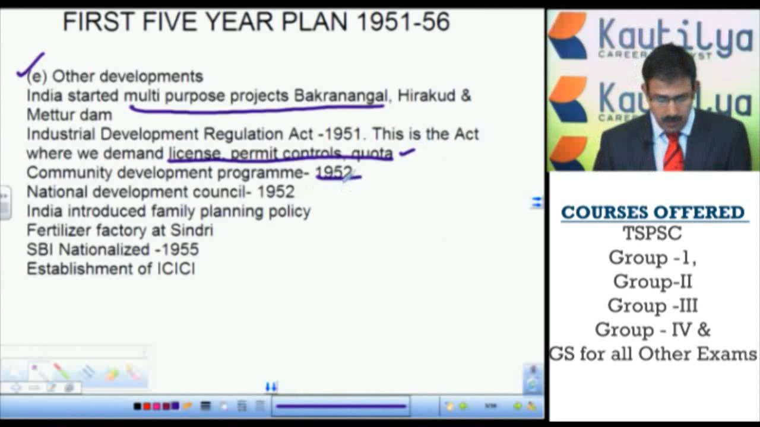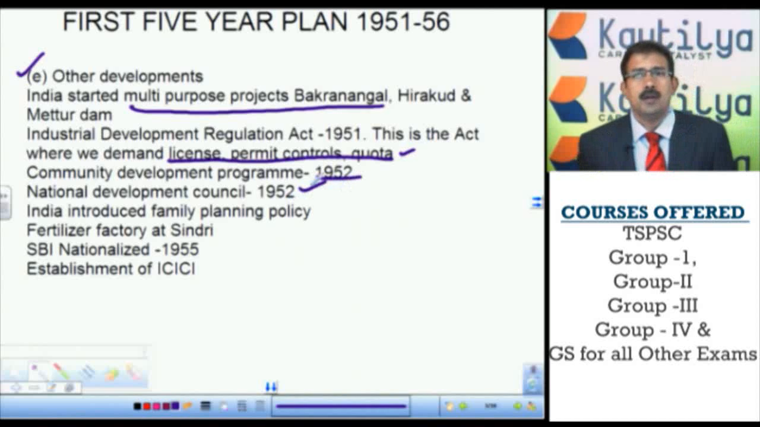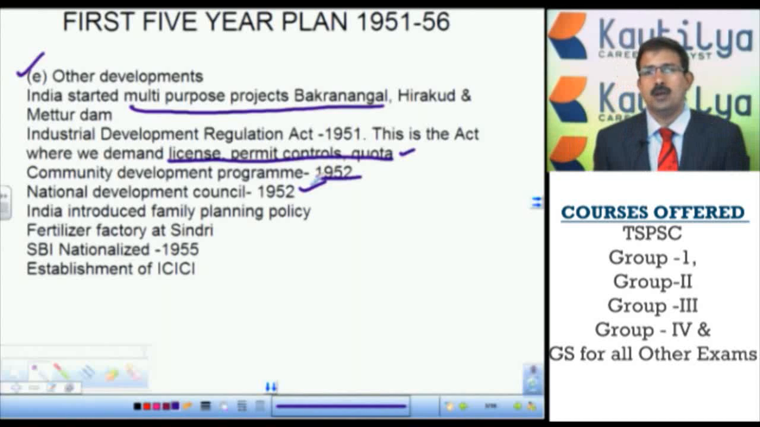In the planning class I emphasized the importance of the National Development Council, with the Prime Minister as the chairman and the chief ministers of the states and union territories as the members. The National Development Council has the important function of approving the plan made by the Planning Commission. It was started in 1952. Then perhaps India is the first country to announce a family planning policy.